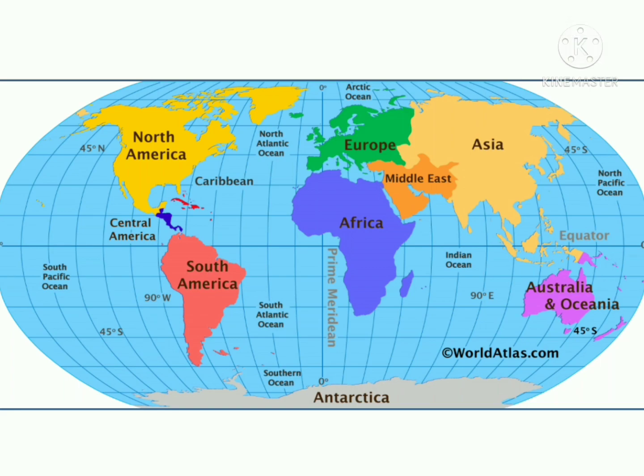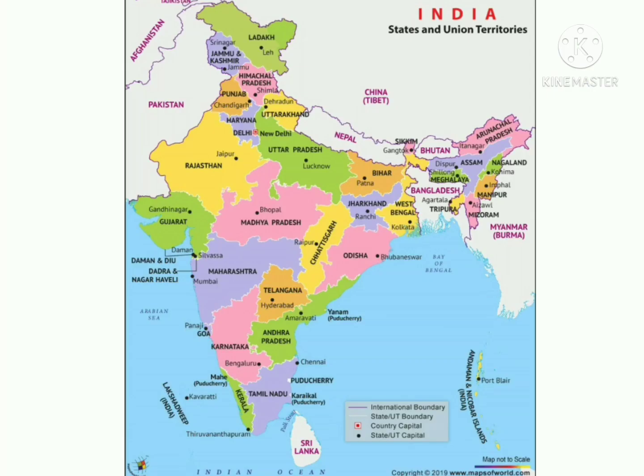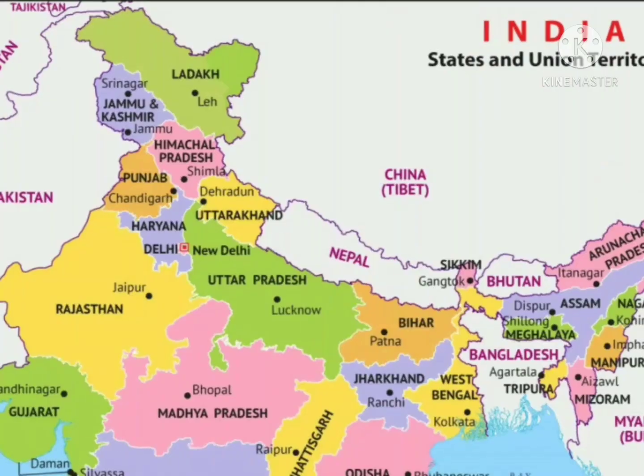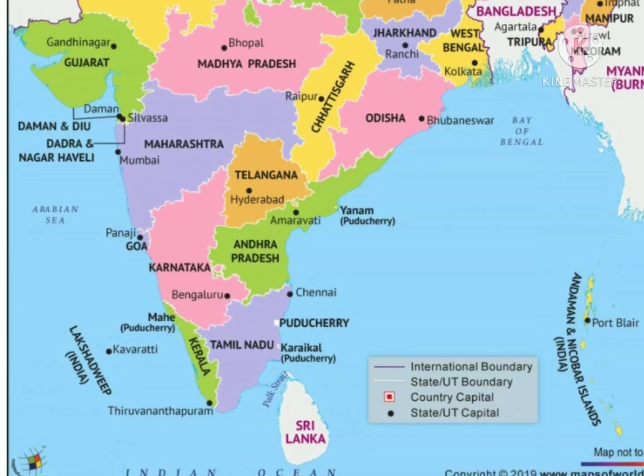Then we have the southern part of India, which is surrounded by three water bodies: the Arabian Sea in the west, the Bay of Bengal in the east, and the Indian Ocean in the south. Let us see them on the political map of India. Let us see the southern part of India. See, this is the political map of India. And where is the southern part? This is the southern part of India.